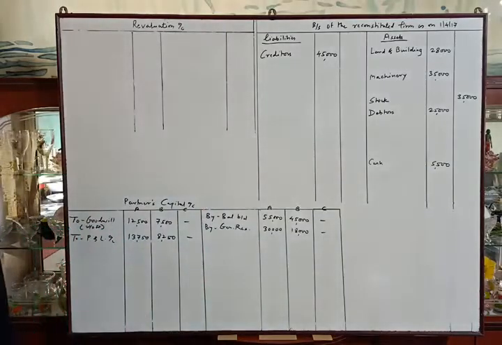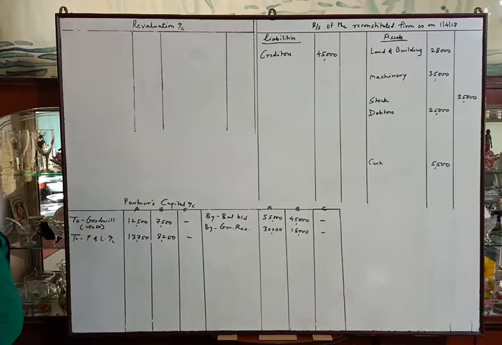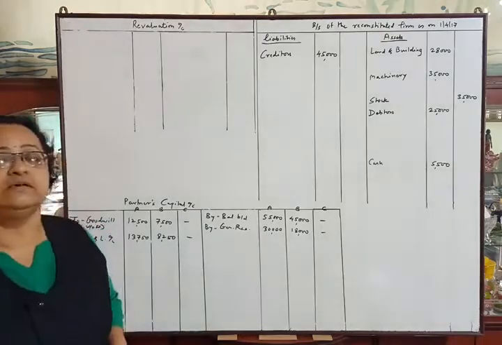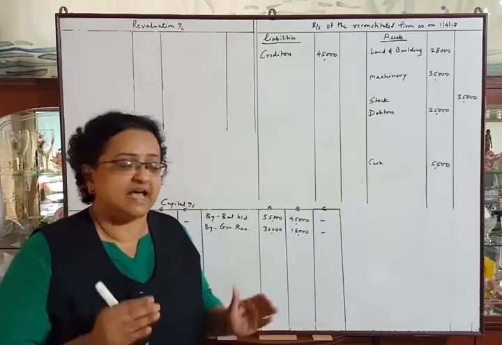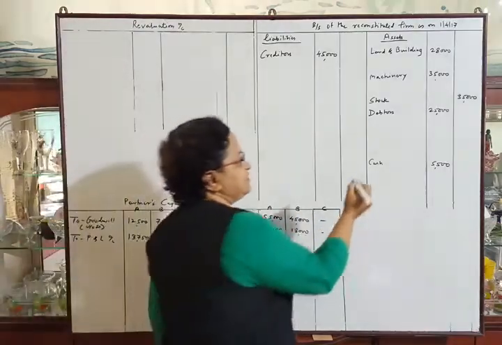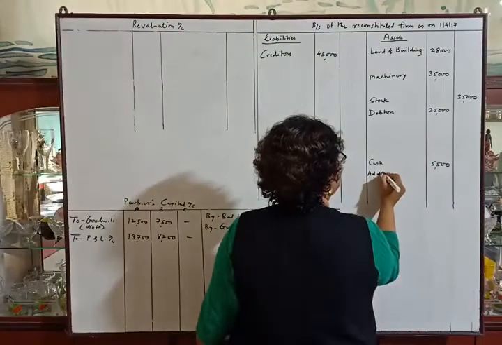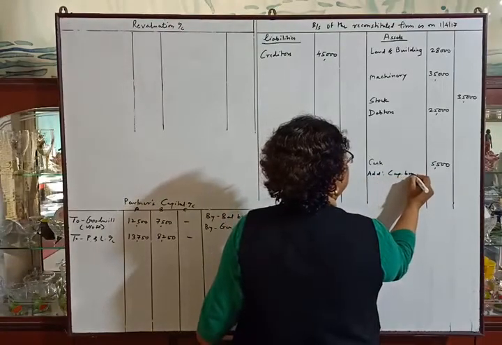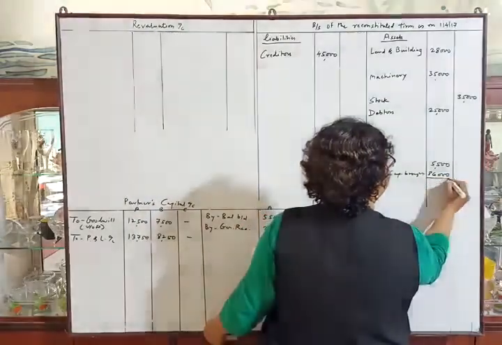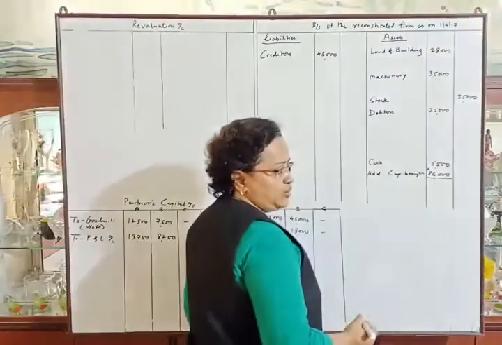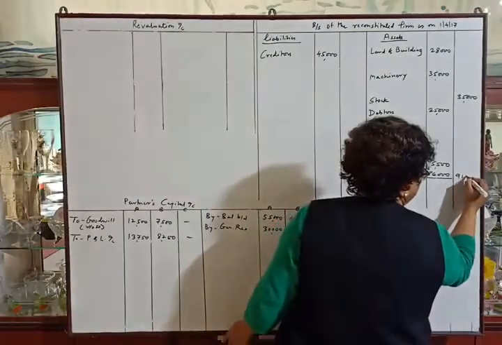See the first adjustment. They told us that they admitted C as a new partner for 1/3 share. First adjustment, C is to contribute rupees 86,000 as his share of capital. Means C is bringing rupees 86,000 cash into business as his capital. So we will add that amount in cash account. Add capital brought 86,000 and the total amount will be 91,500.